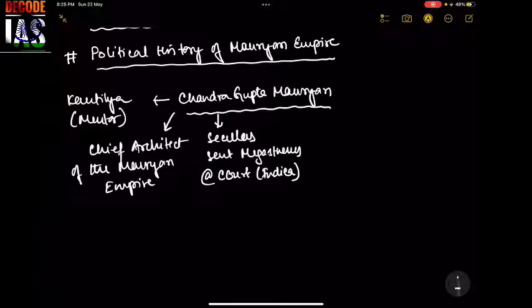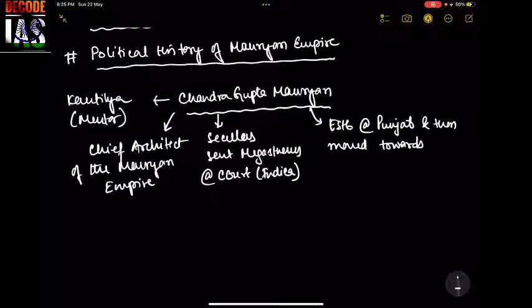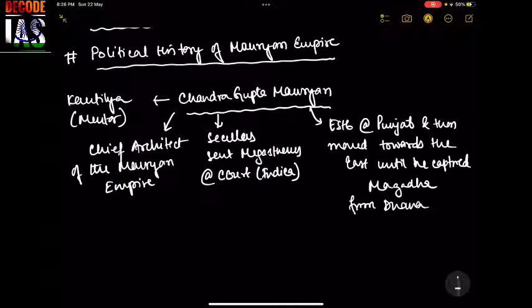All right. Then he first established himself in Punjab, and then he moved towards the east until he captured the Magadha Empire from Dhanananda of the Nanda dynasty.